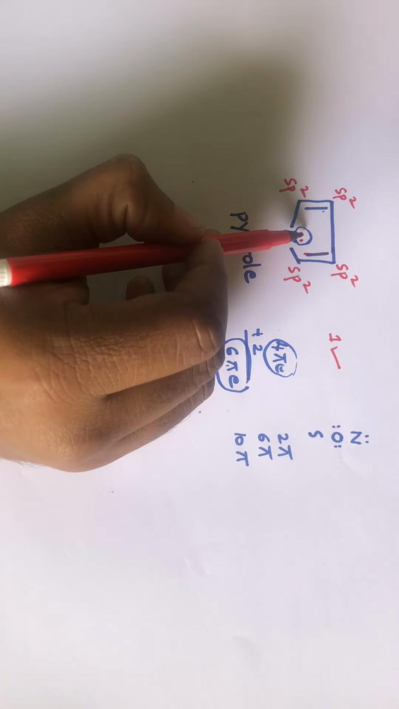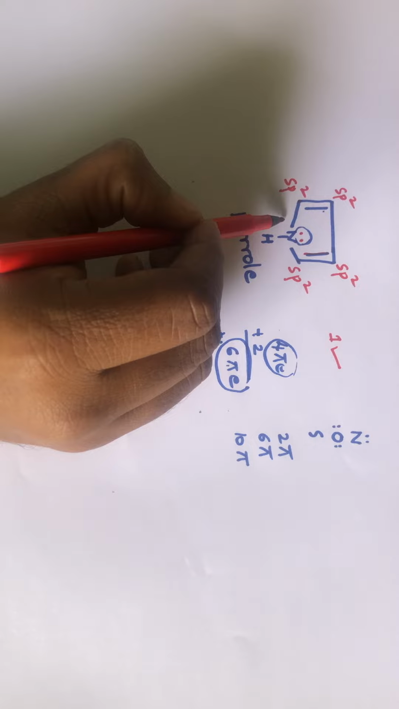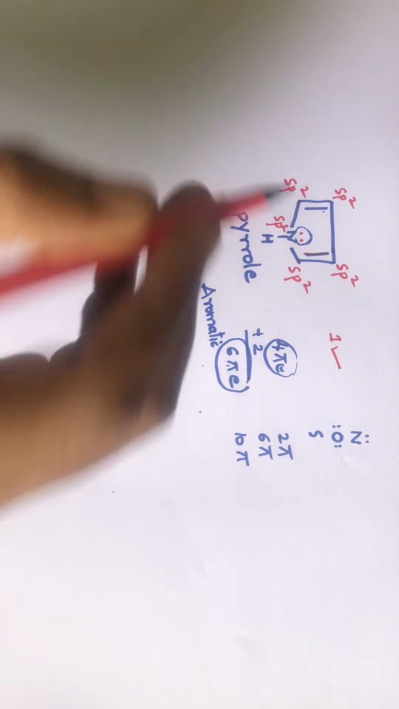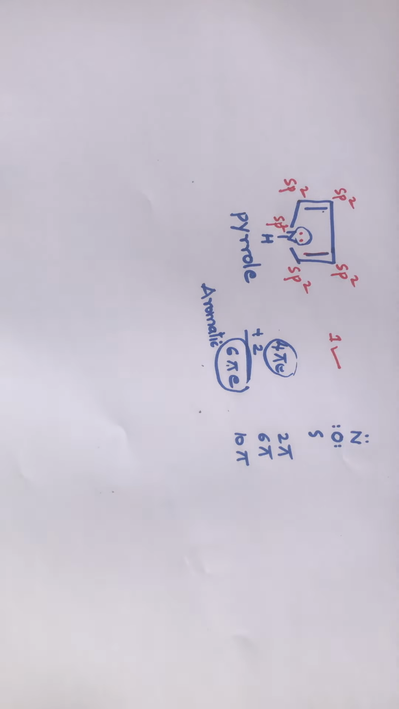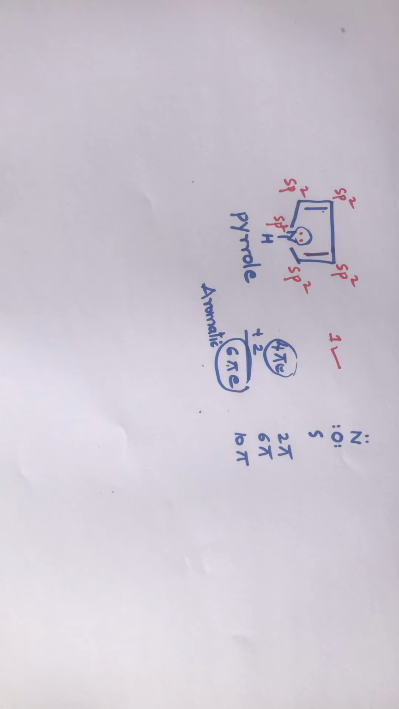So if this nitrogen has to involve this electron pair in delocalization, what should be the hybridization of this nitrogen? sp2 only. Because if the nitrogen is sp3, then the unhybridized p orbital will be absent there. If the unhybridized p orbital is absent, then there will be no delocalization. So for delocalization, what is required? The molecule should be planar, and each atom should contain an unhybridized p orbital.